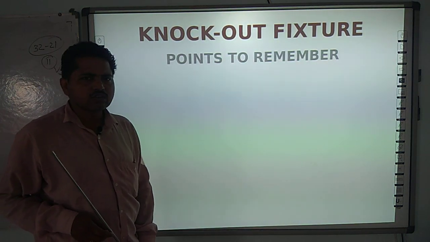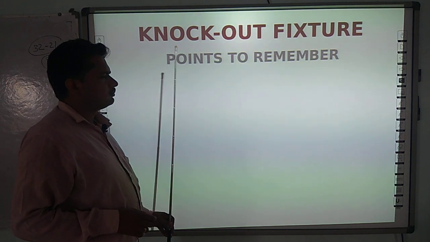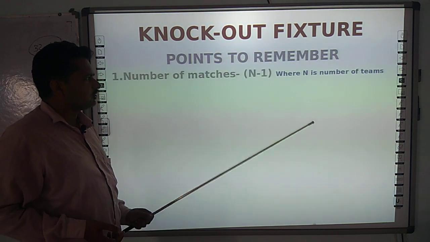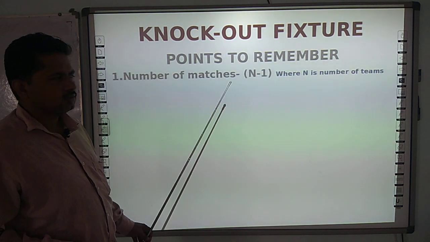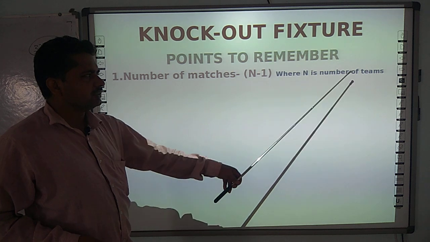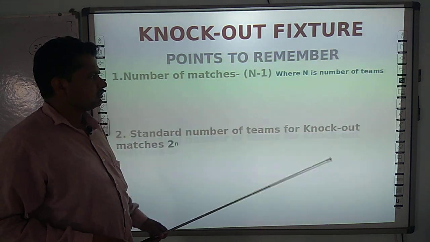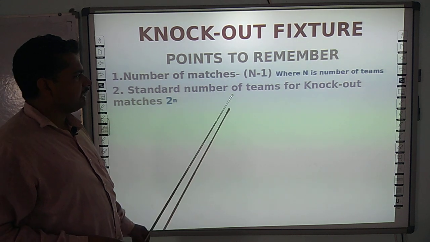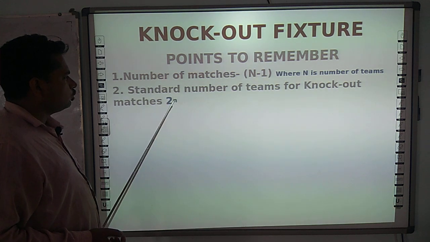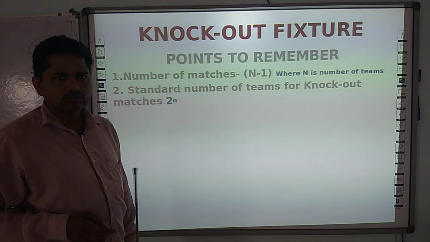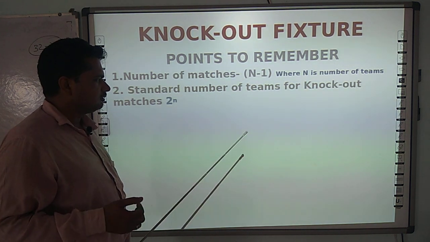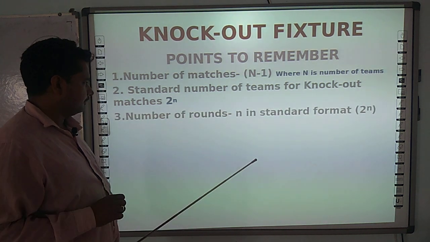We have to discuss the knockout fixture. For the knockout fixture, we must always remember these important points. Among them, the very first is that the number of matches is always n minus 1, where n represents the number of teams. Second, the standard number of teams for knockout matches should be 2 to the power n, that is 2, 4, 8, 16, 32, and so on.